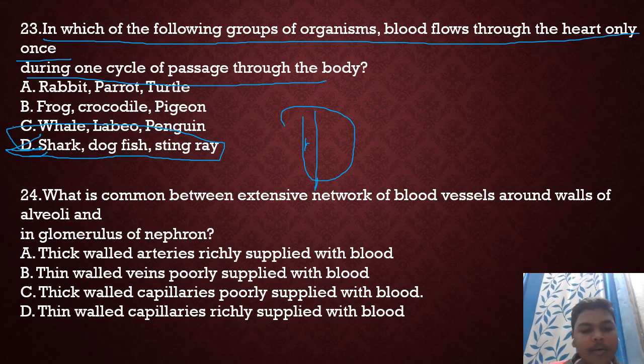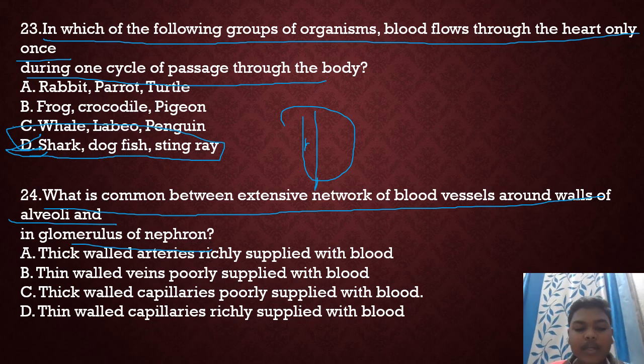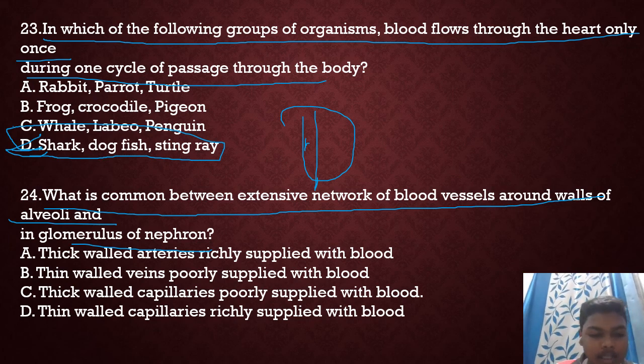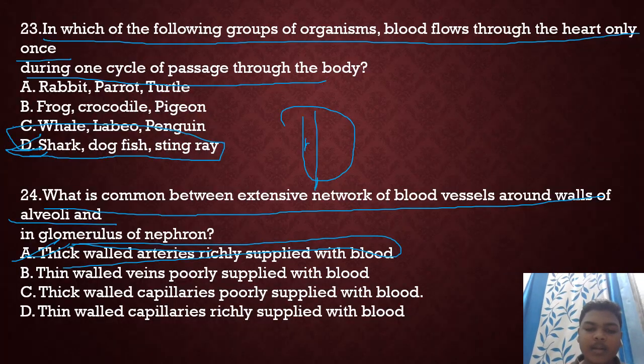Next question. What is common between the extensive network of blood vessels around the walls of alveoli and the glomerulus of nephrons? Thick walled arteries richly supplied with blood, thin walled veins poorly supplied with blood, thick walled capillaries poorly supplied with blood, thin walled capillaries richly supplied with blood. So option A is right.